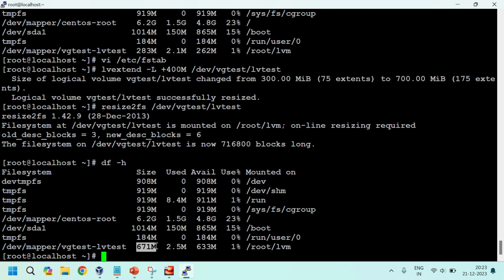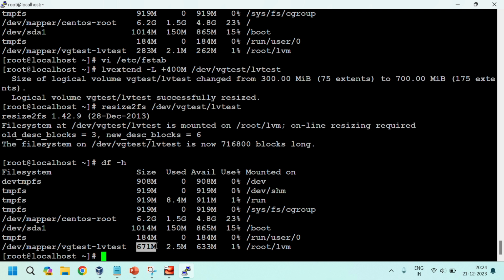For reducing the LV, first we need to unmount the partition, then run the e2fsck command on /dev/ that one to update the file system, then we can use the lvreduce command,